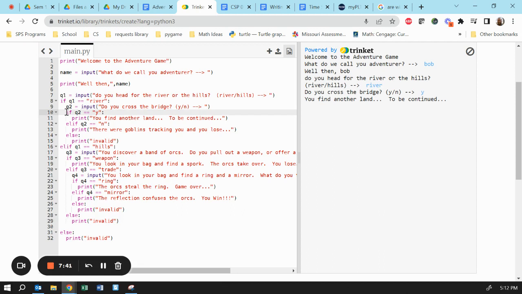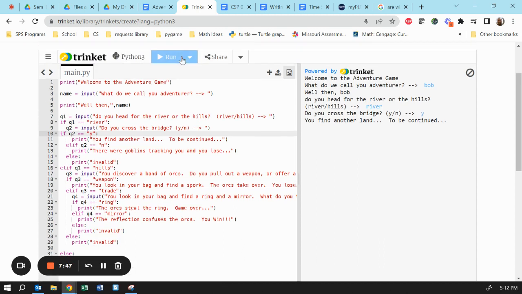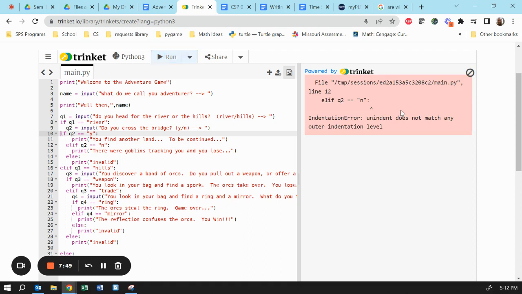And it could create a lot of different issues. Maybe it's not an error code. Maybe it just doesn't run properly. I'm going to unindent this once and see if we get an error or if it just doesn't run properly. So that's an error. Indentation error. Line 12. Now, the thing is, it's not line 12 with the error. You always have to check before to see if that's where the error was.